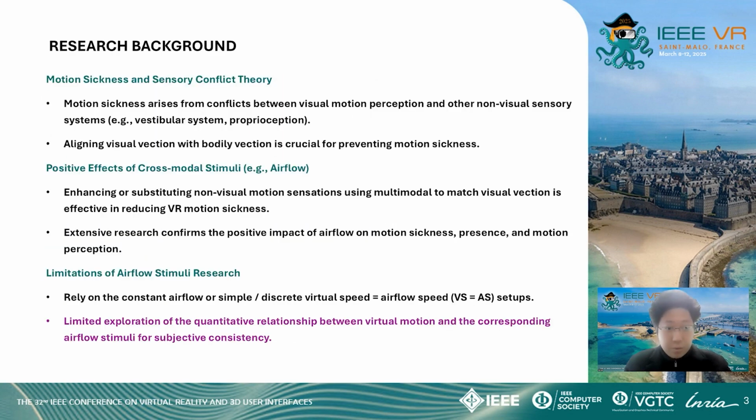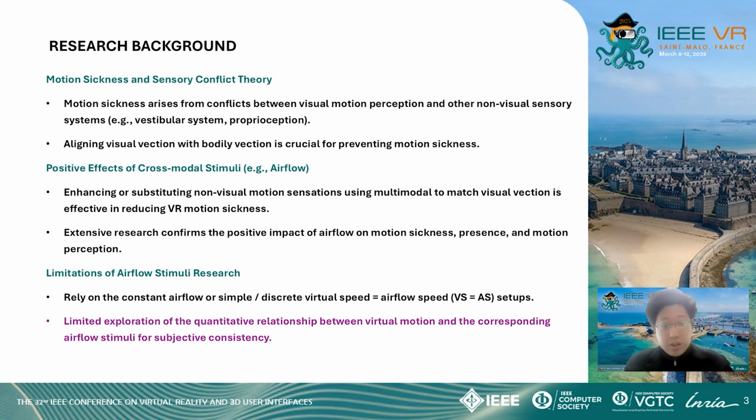As many of you know, one of the leading theories for motion sickness in VR is the sensory conflict theory, which suggests that motion sickness arises from conflicts between visual motion perception and non-visual sensory systems. This highlights the importance of aligning the visual sensation of self-motion, which is visual vection, with the non-visual sensation of self-motion, which is defined as bodily vection in the study, to reduce motion sickness.